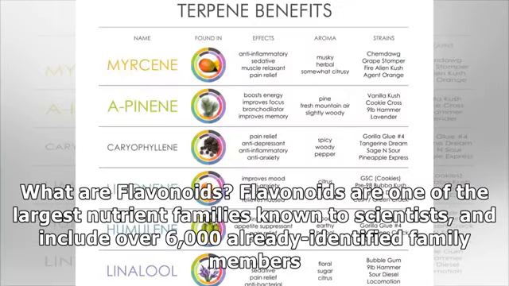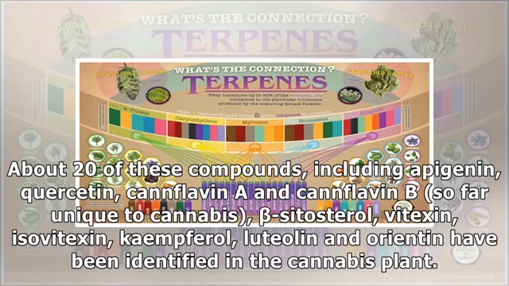What are flavonoids? Flavonoids are one of the largest nutrient families known to scientists, and include over 6,000 already identified family members. About 20 of these compounds, including apigenin, quercetin, cannflavin A and cannflavin B, so far unique to cannabis, beta-sitosterol, vitexin, isovitexin, kaempferol, luteolin and orientin have been identified in the cannabis plant.